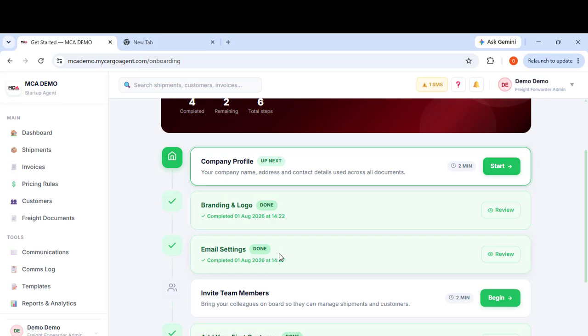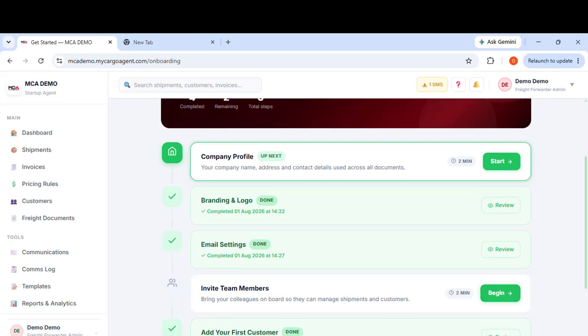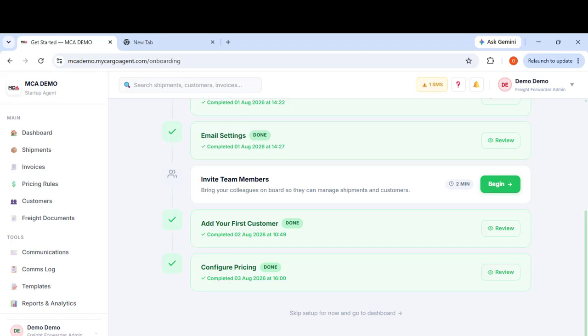This is one of the things that will make your emails come in your company brand, in your company name. So this is very important. You can invite members. MCA has an option for you to invite other admins or team members to run your platform with you. Let's say you have some employees, you can set them up straight on.